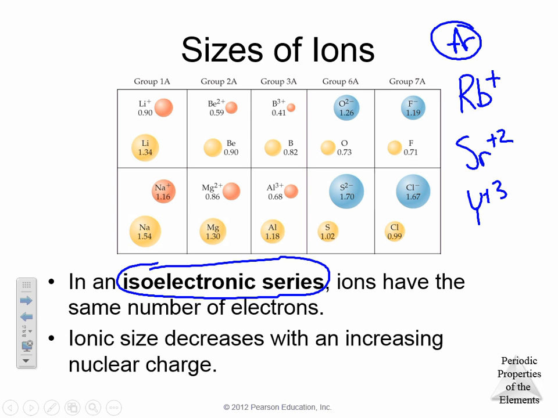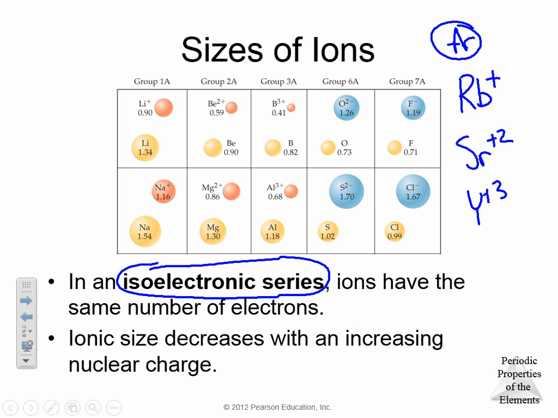It's going to be argon for all three of these, except that in rubidium plus 1, we've removed 1 electron from argon. And in strontium plus 2, we've removed 2 electrons from argon. And in yttrium, or Y, we've removed 3 electrons from argon. So all three of these have the same base parent atom. So hypothetically, all three of these ions would be the same size.